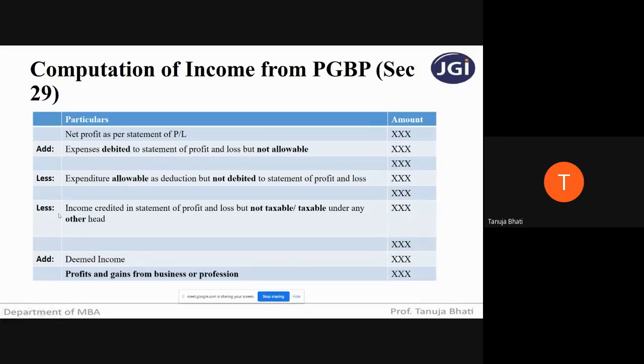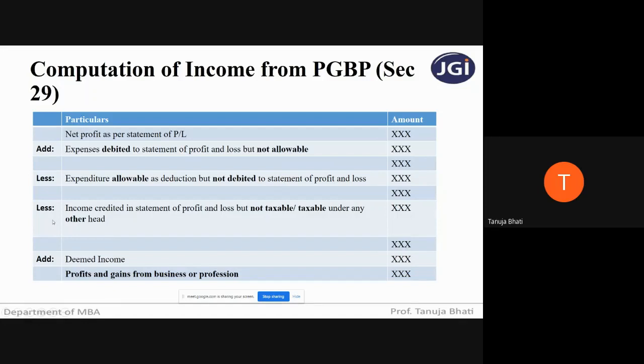Next, you are going to less incomes credited in the statement of P&L account but not taxable or taxable under any other head. Suppose the accountant by mistake has taken certain incomes in the P&L account of a business, whereas those incomes had to be taken under some other head, like maybe income from other sources or income from capital gains, but he has taken that income in the P&L account on the income side. So that means it is added to the net profit.